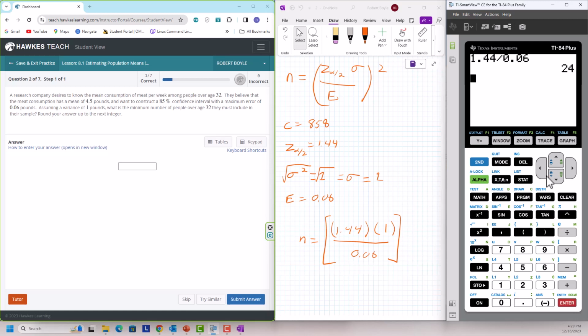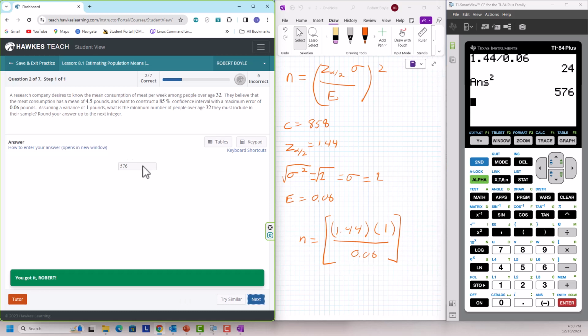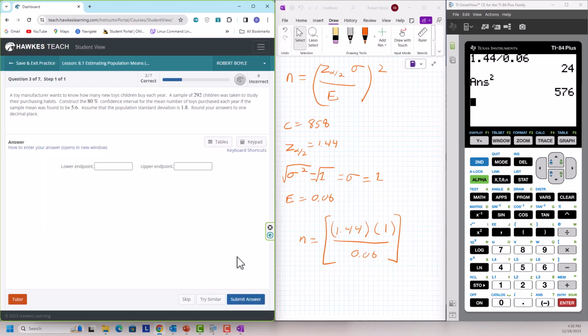That's our answer. We need to square that. And that gives us an integer, 576. And there you go. One of the very few times where you don't need to round up to the next higher integer. Okay, moving on.